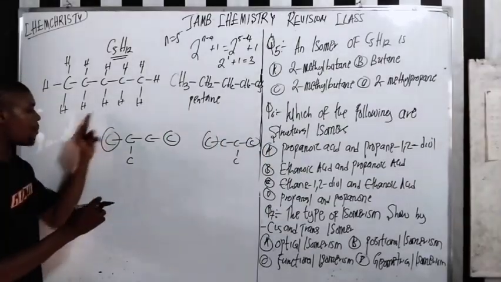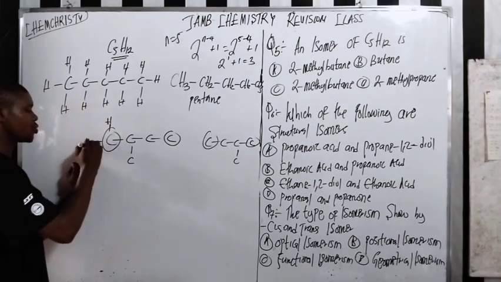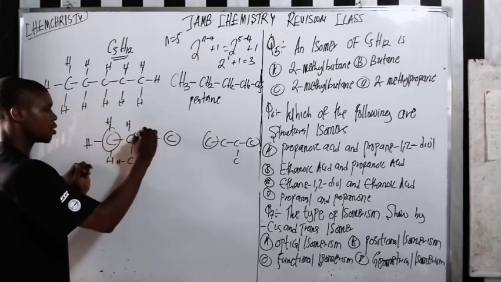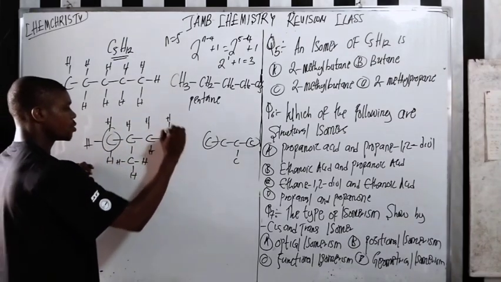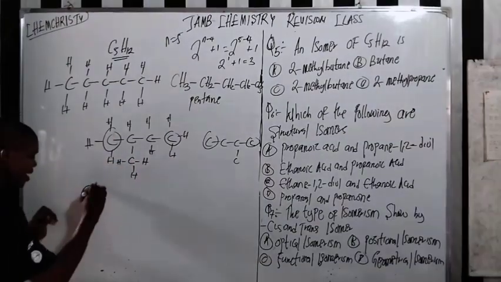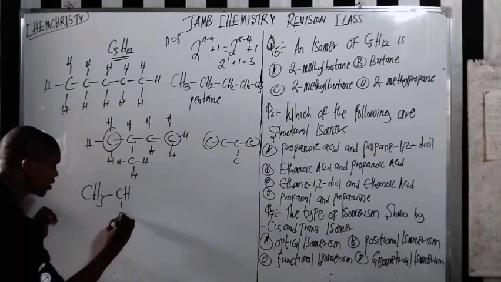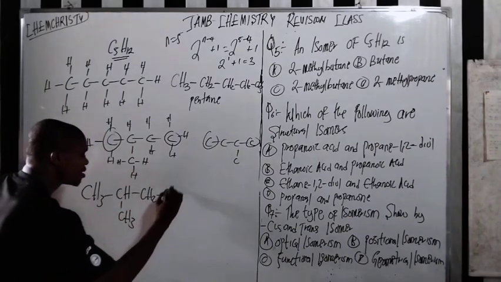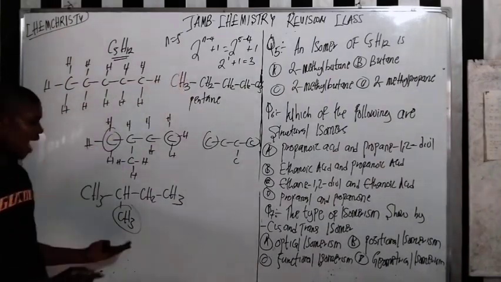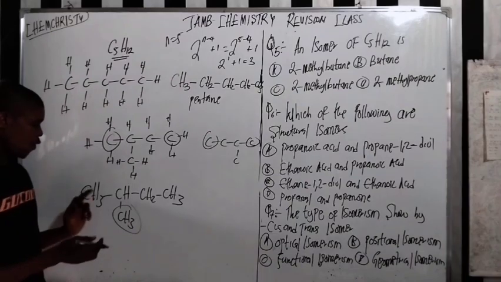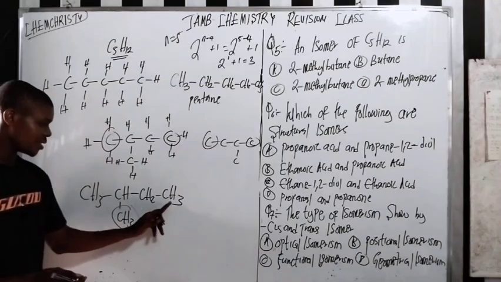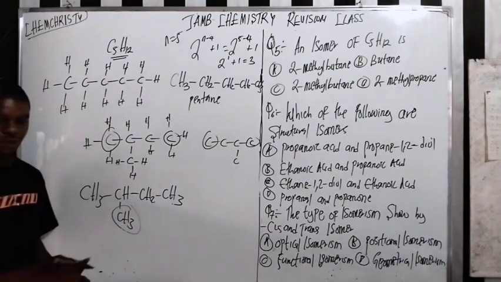Now how many hydrogens shall we have? 3 hydrogens: 1, 2, 3. What about this one here? 1, 2, 3. The same thing here. So this is CH3, CH3, and here we have CH2, CH3. If you check it very well, this compound and pentane have the same molecular formula, which is C5H12: 1, 2, 3, 4, 5 carbons and 12 hydrogens. Do you see that?